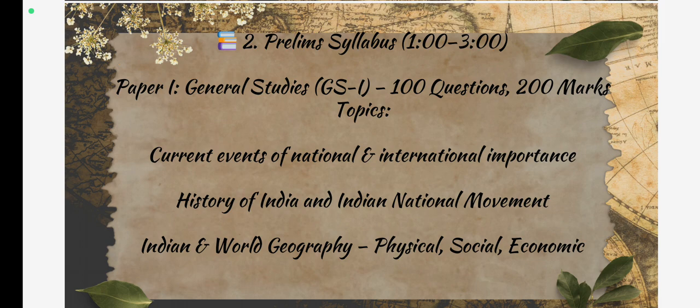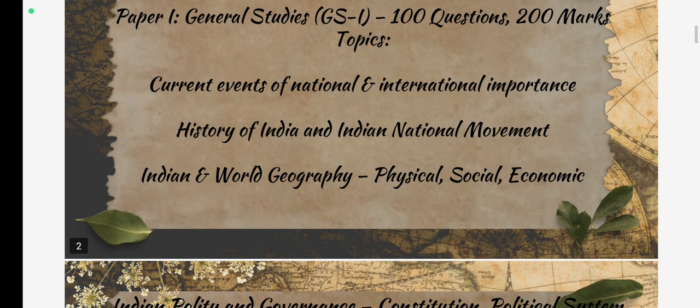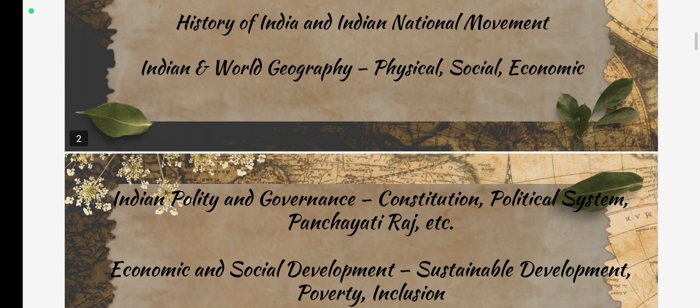In prelims there are two papers. First one is General Studies and second one is CSAT. In prelims GS1, there are 100 questions of 200 marks, and the topics of this subject are current affairs of national and international importance, basically current affairs, history of India and the Indian national movement. Third one is India and world geography, physical, social, and economic.